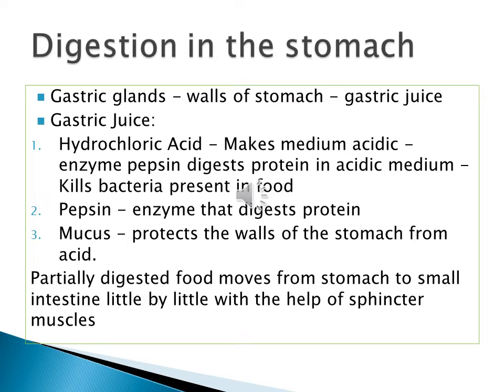But why should there be acid in the stomach? Only then will your food get digested. The medium in the stomach has to become acidic. There is an enzyme called pepsin, and that pepsin will digest protein only when the medium is acidic. So definitely we need hydrochloric acid there. Another use of the hydrochloric acid is that if any bacteria is present in food, that also will be killed by this hydrochloric acid. So have you heard of the term acidity?